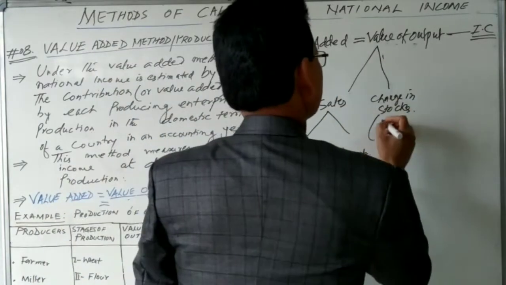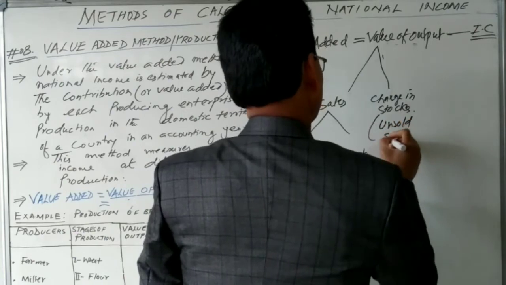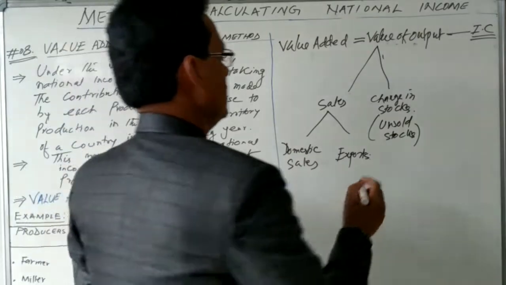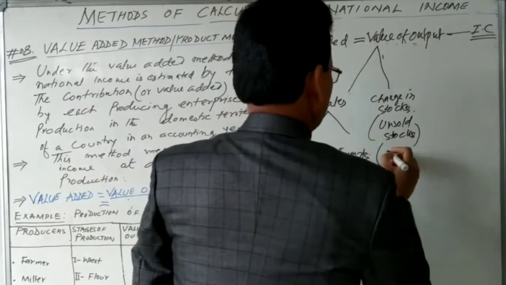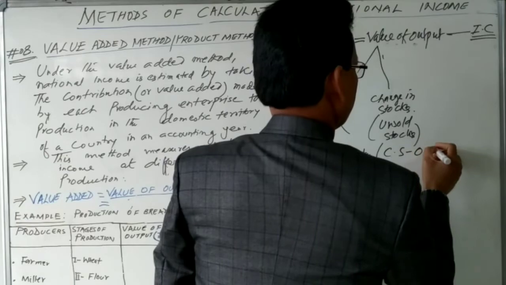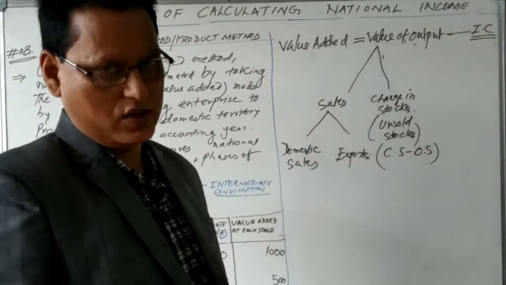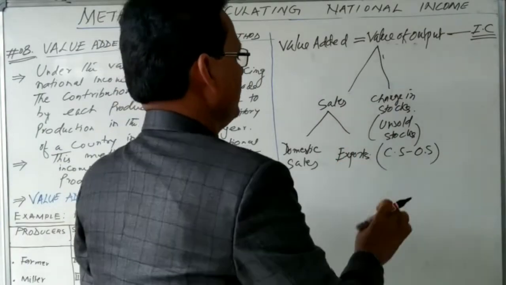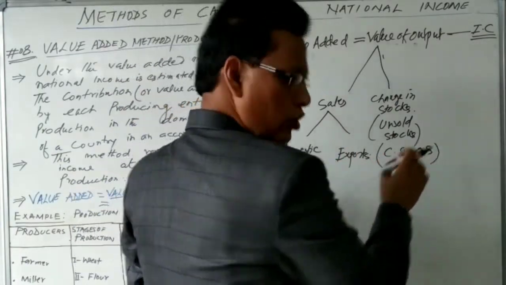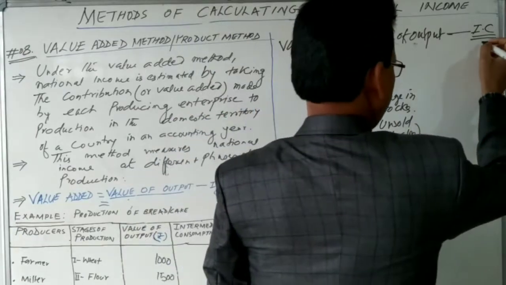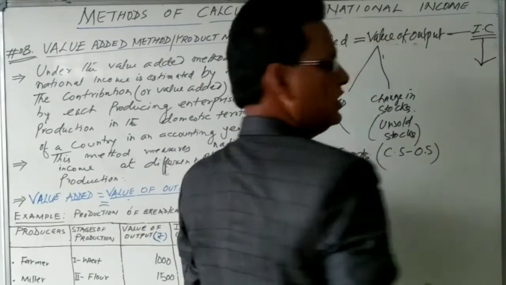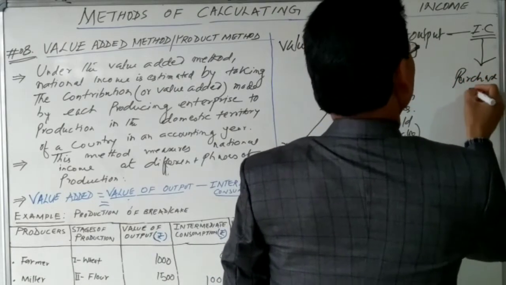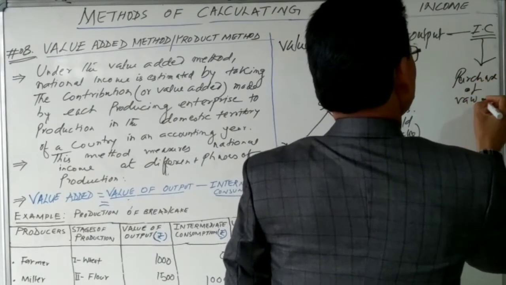Change in stock means unsold stocks, and it is calculated by closing stock minus opening stock. CS means closing stock and OS means opening stock. So change in stock is the difference between closing stock and opening stock. And on this side, intermediate consumption means purchase of raw materials.